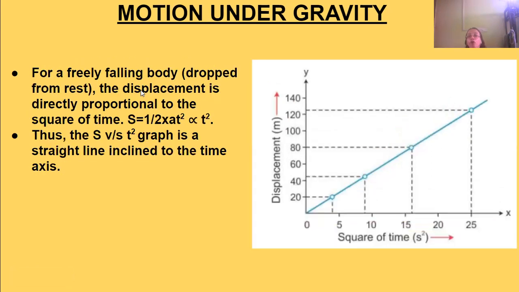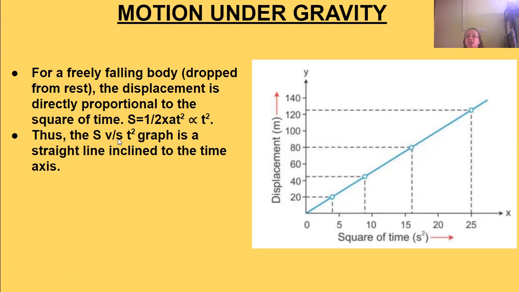Now, for a free-falling body dropped from rest, the displacement is directly proportional to the square of the time. So s = 1/2 g t square, that is, s is directly proportional to t square.